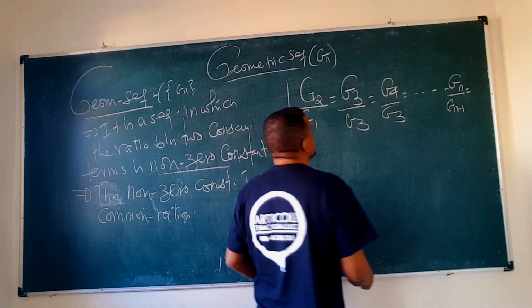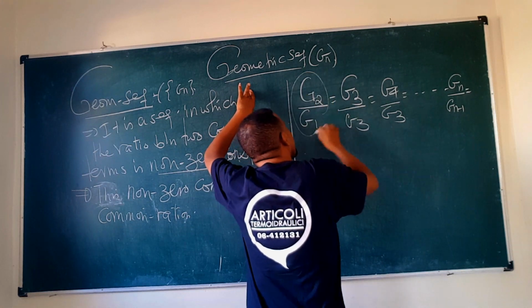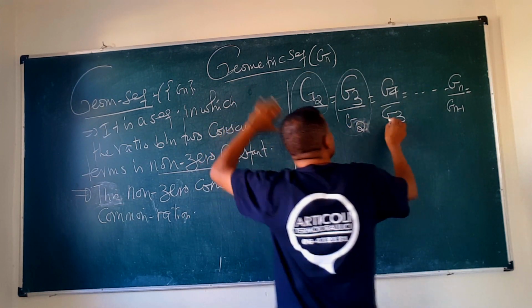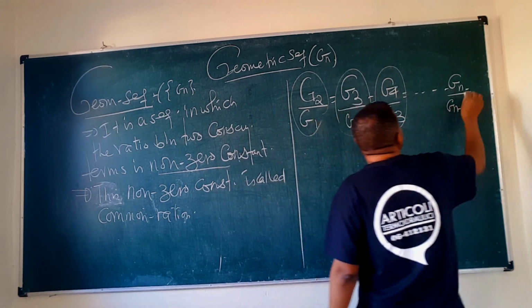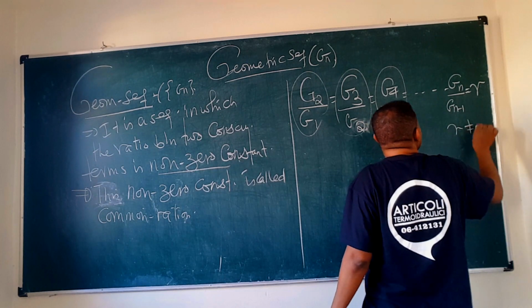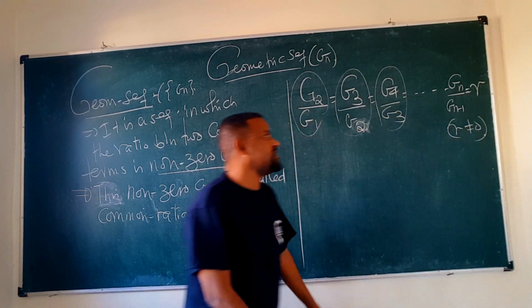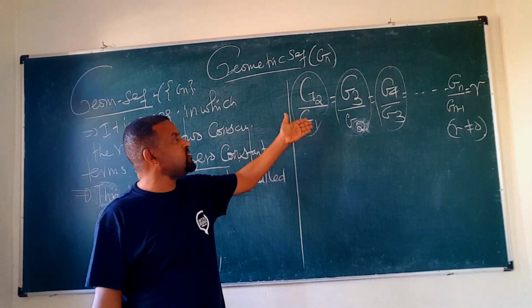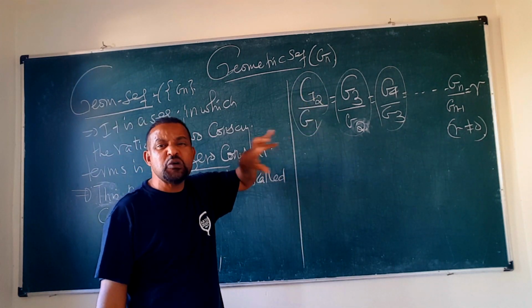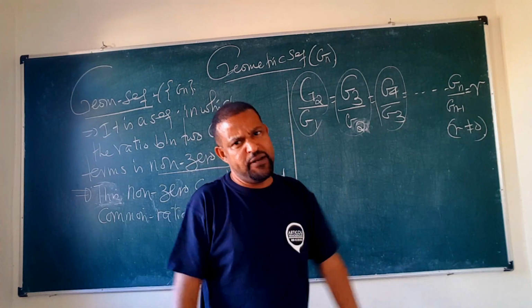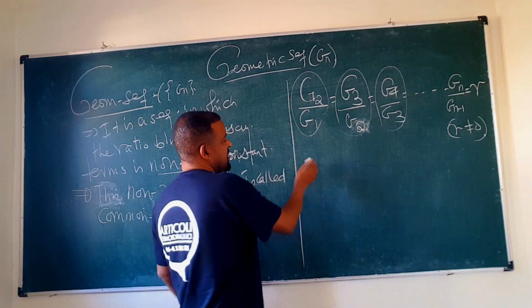This common ratio R is constant and R is different from 0. If the ratio between two consecutive terms is a non-zero constant, then the sequence is called a geometric sequence. Let's take an example.